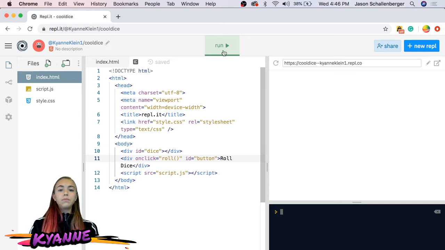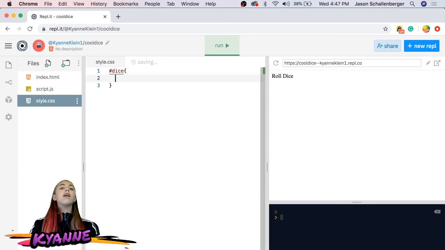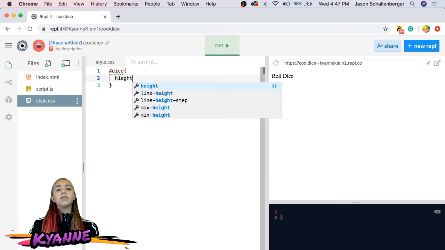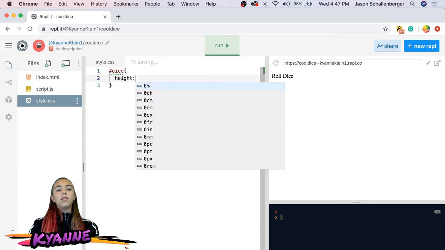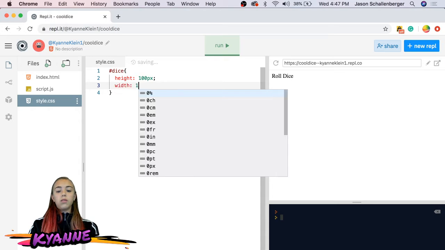So right now, all we have is this roll dice thing. So we need to style the stuff so that we can actually see what it's going to look like. For our dice, let's give it a height of 100 pixels and a width of 100 pixels.